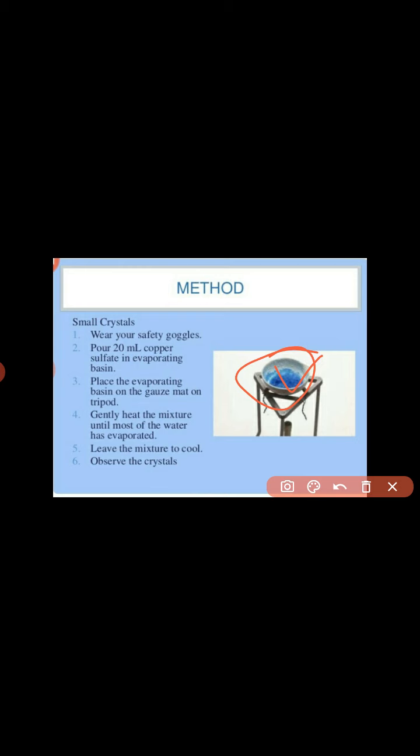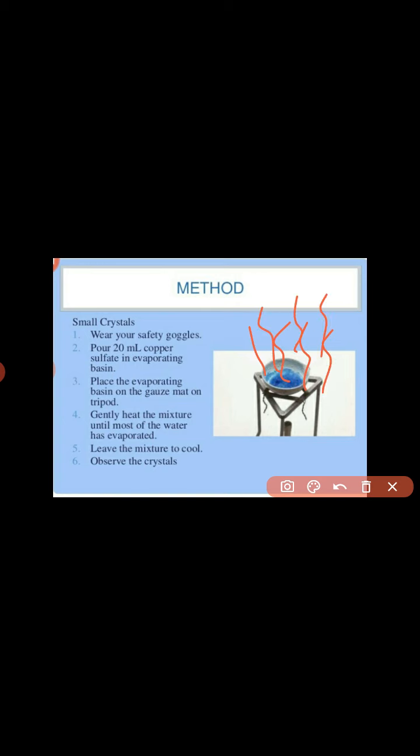Place the evaporating basin on the gauze mat of the tripod. Here the tripod, here the mat on the tripod, you place the evaporating basin. Gently heat the mixture until most of the water is evaporated. Here the burner provides the heat to the basin. Leave it here, the solution gets evaporated.